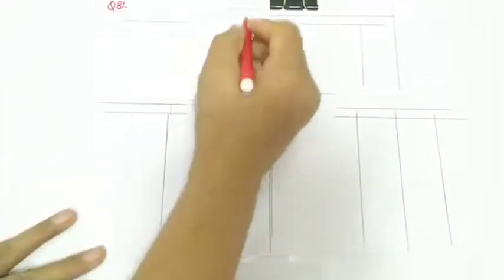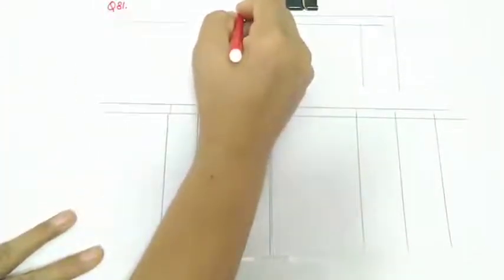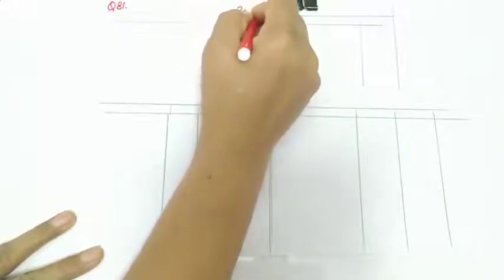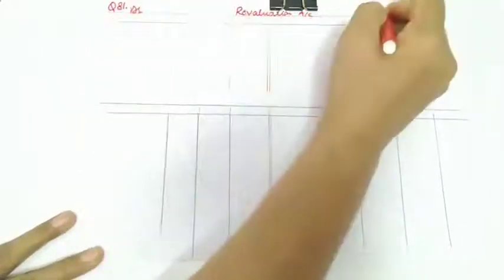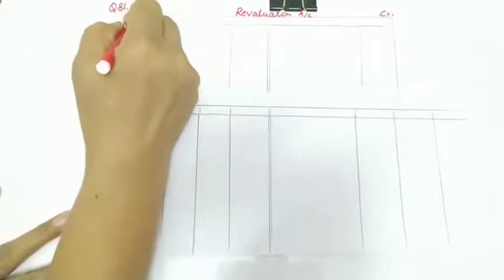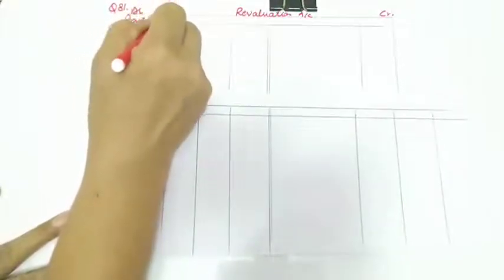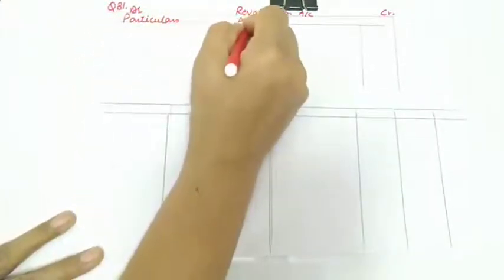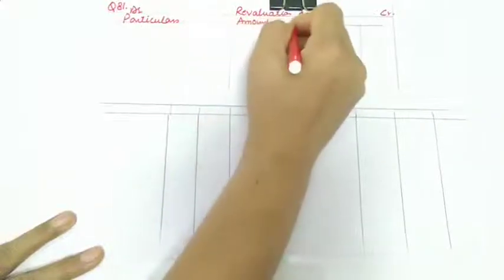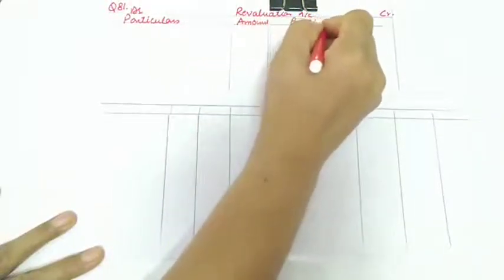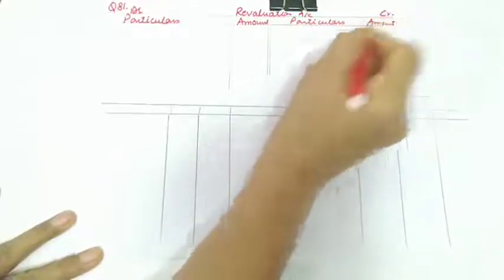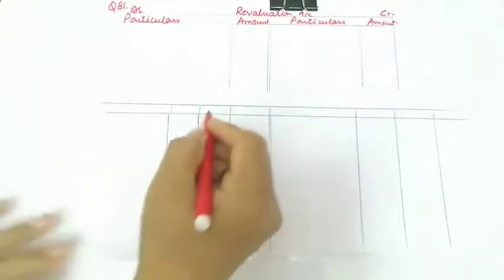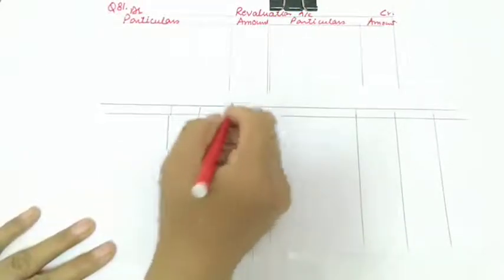So first of all, we'll be preparing the revaluation account. You know the format of the revaluation account. This is my debit side and credit side, particulars and amount. There is no date column here, and this will be the partners' capital account.